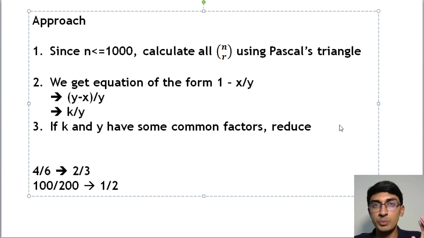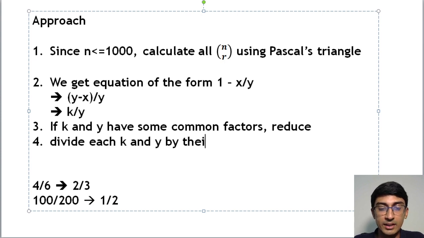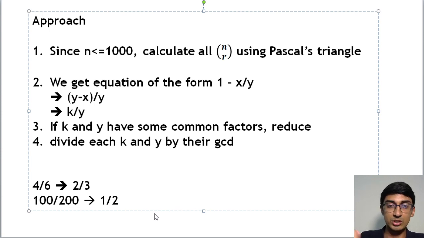So p by q rational form is what we need to get to, in which p and q are both co-prime, that is, they don't have any other common factors. The easiest way to reduce k and y such that they don't have any common factors is to divide each of k and y by their GCD. Find the GCD of k and y and divide both by it, right? So for example, between 4 and 6 the GCD is 2, so you divide by 2, you get 2 by 3. For 100 and 200 the GCD is 100, you divide both by 100, you get 1 by 2. So you know what to actually cut it by, like what you cut in your fractions, you can just use the GCD.